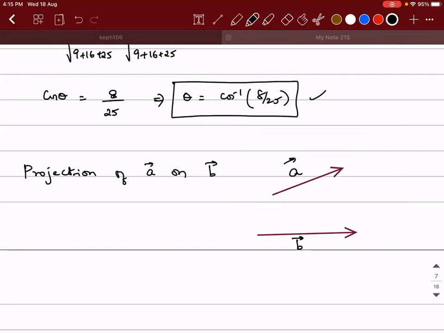Okay. So when I say projection of a vector on b vector, the meaning of it is from the endpoints of a vector, because a vector has a magnitude. So a line segment with direction is generally called a vector, right? From the endpoints of a vector, if you drop a perpendicular onto the b vector, then this distance between the foot of the perpendicular, this one foot and the other foot of the perpendicular, is what is called the projection of a vector on b vector.